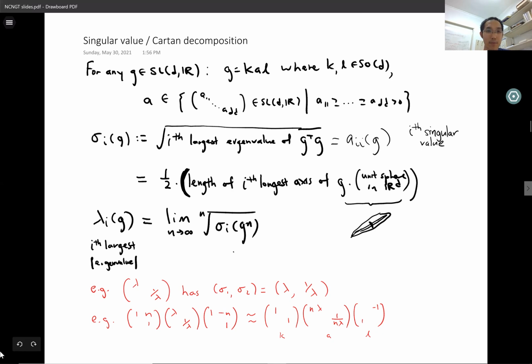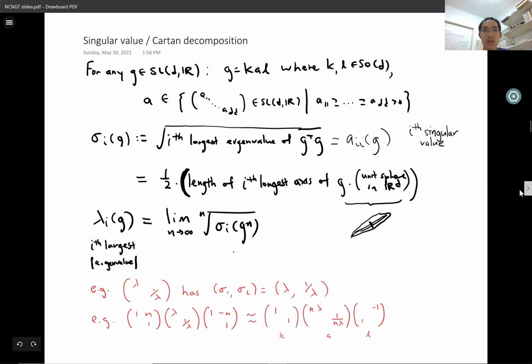For example, one can compute that the Cartan decomposition of this 2x2 matrix, this product of these three matrices, this conjugate of the diagonal matrix, is approximately this. It's not exactly that, but these are the right asymptotics for the singular values. Notice that the singular values don't just depend on the eigenvalues, they also depend on n. The larger n is, the closer the eigendirections are to each other, and the larger the first singular value.